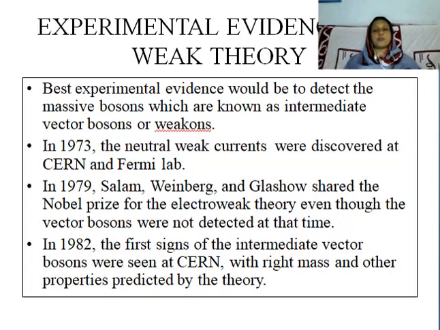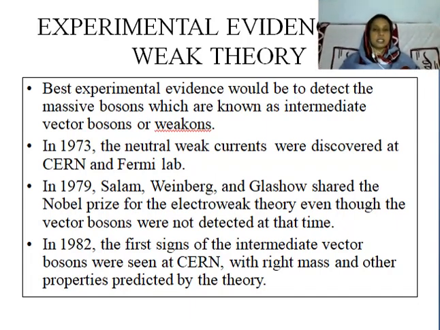Now, what are the experimental evidences for this weak theory? The best experimental evidence would be the detection of these massive bosons, which are predicted by the theory. These carriers are called intermediate vector bosons or weakons.